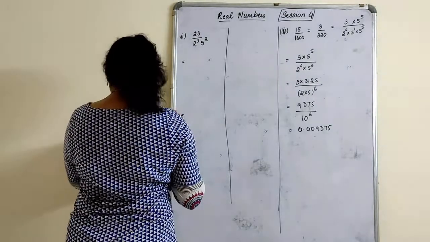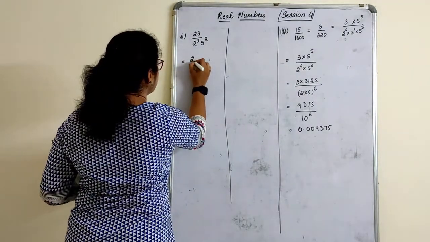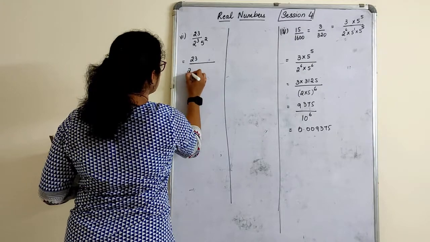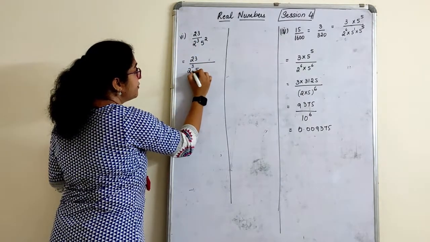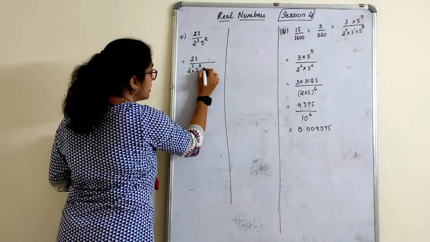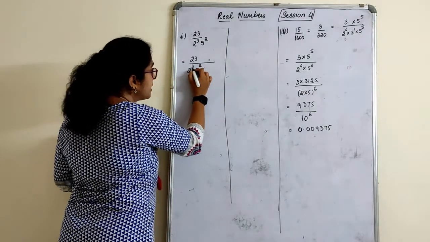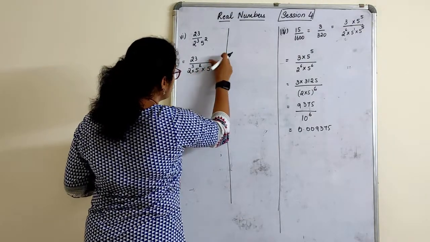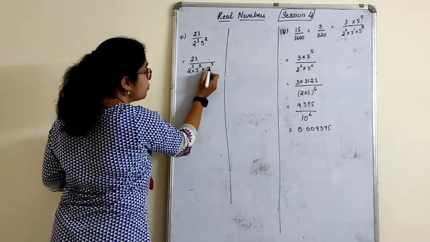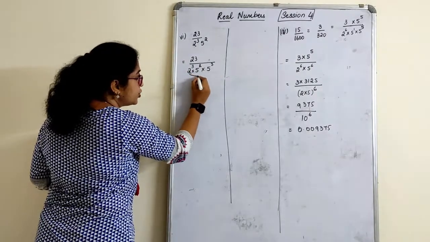So to multiply this by 10, what do you have to multiply? 2 is there 3 times and 5 is there 2 times. I want one number here which is 5 also 3 times. So yeah, because 2 5s are there.